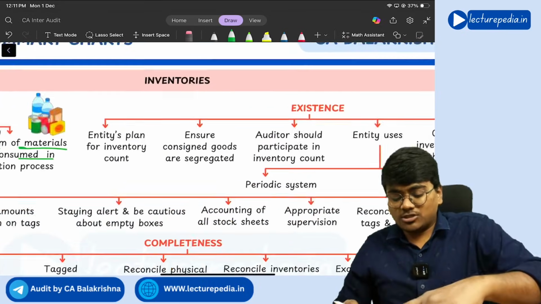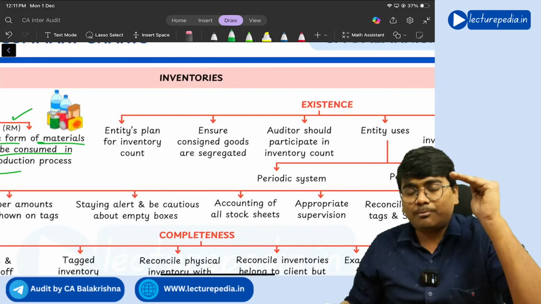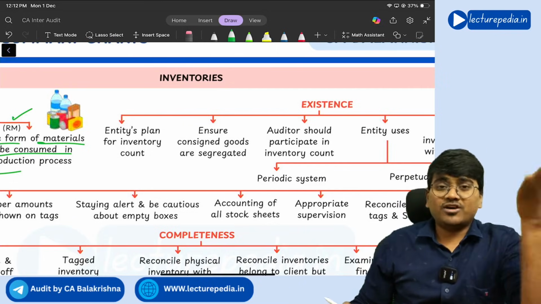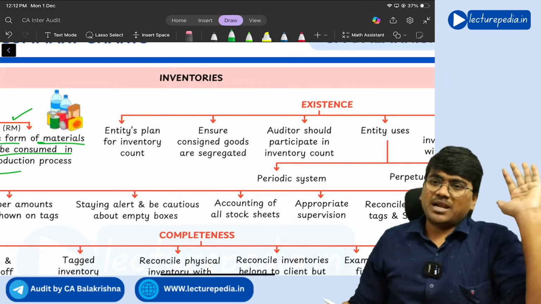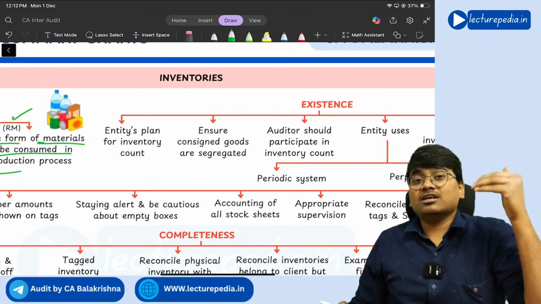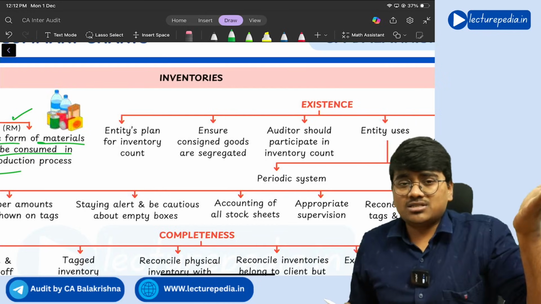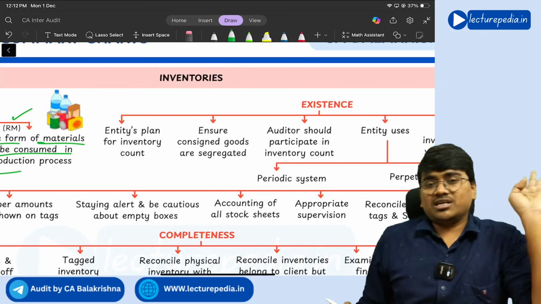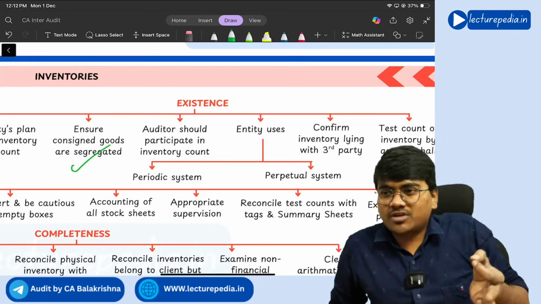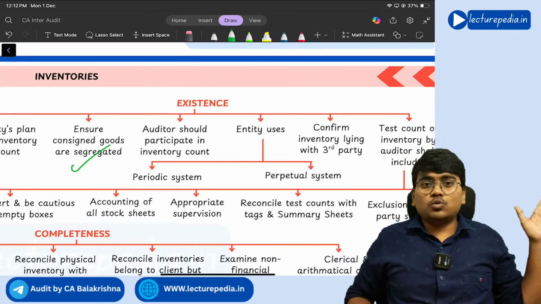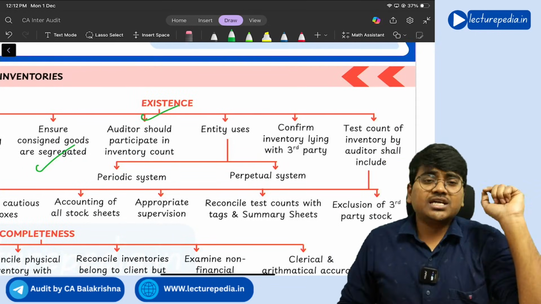So with respect to existence of inventory, what things will you see? First of all, what is the plan that the entity has made for physical verification of the inventory? You need to evaluate the entity's plan for inventory verification. And with respect to goods that are sent on a consignment basis, you need to see whether proper segregation has been done or not. And in the physical inventory verification that the entity will do, the auditor should also participate in that physical inventory verification.